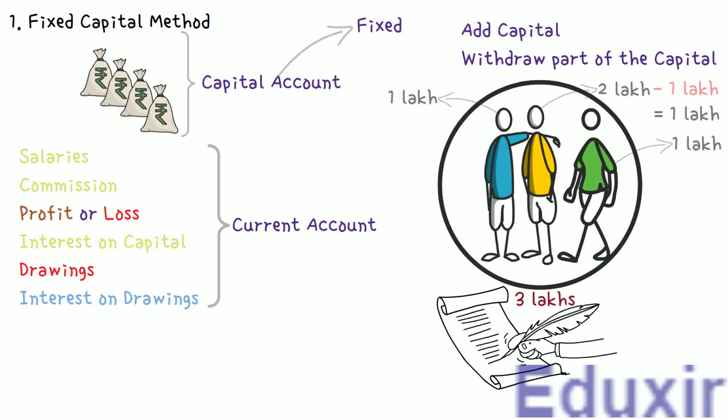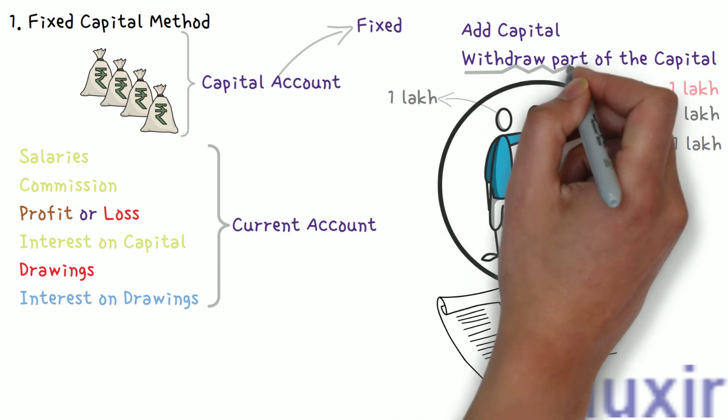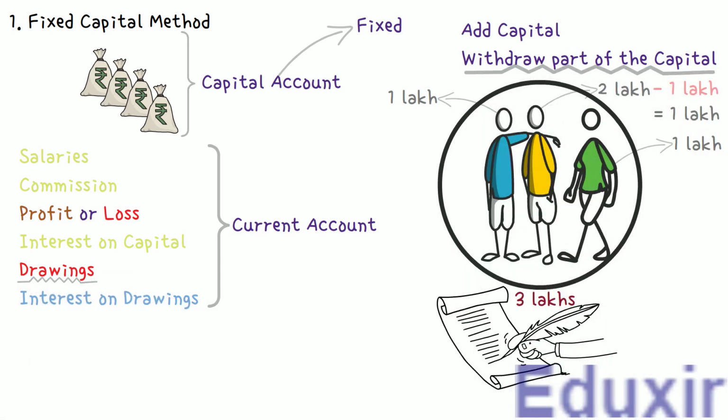This is what I mean by withdrawing of the capital permanently. Just remember that the withdrawing of capital and drawings are two different things. It is important that you understand the difference between the two. As we have already discussed, the share of profit or loss, interest on capital, drawings, interest on drawings, etc. are recorded in a separate account, namely partner's current account.